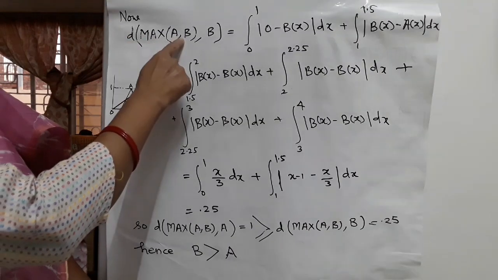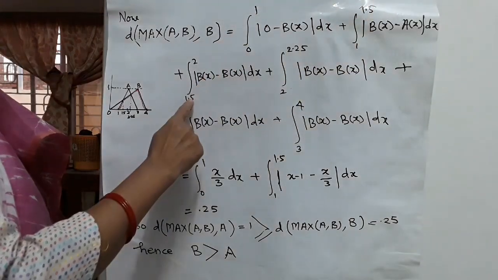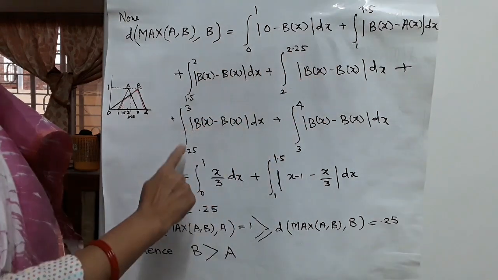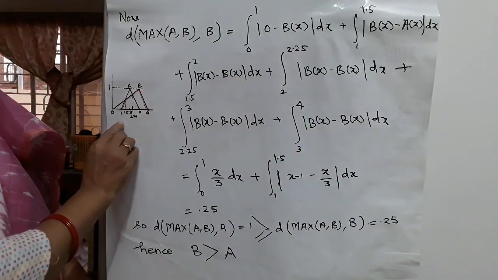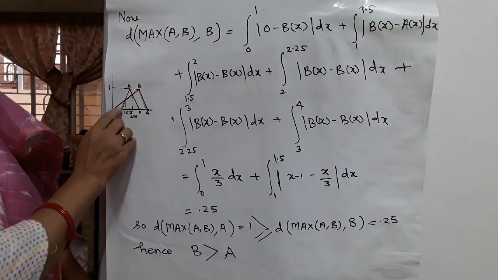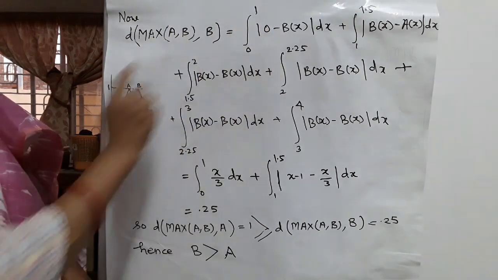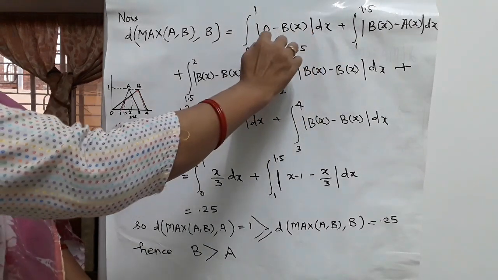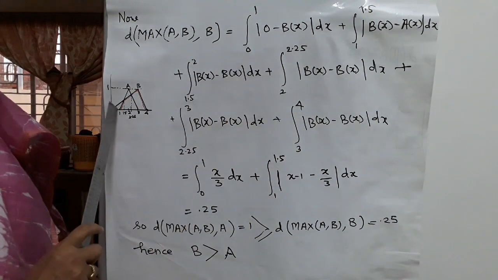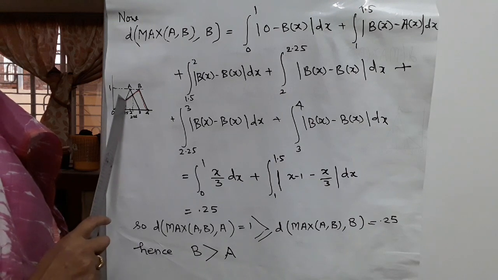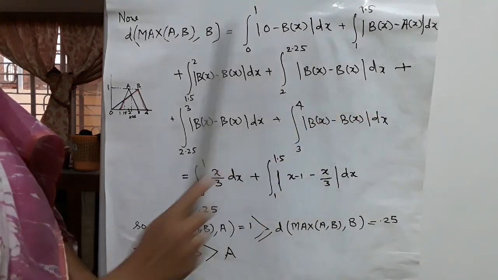Similarly, we can calculate d(max(A,B), B). Again the same intervals: 0 to 1, 1 to 1.5, 1.5 to 2, 2 to 2.25, then 2.25 to 3 and 3 to 4. The intervals are the same, but now see, from 0 to 1 max(A,B) is not present, so its value is 0, only B(x) exists, so mod 0 minus B(x) dx. From 1 to 1.5, max(A,B) is the same as A(x) and B(x), so mod B(x) minus A(x) dx.